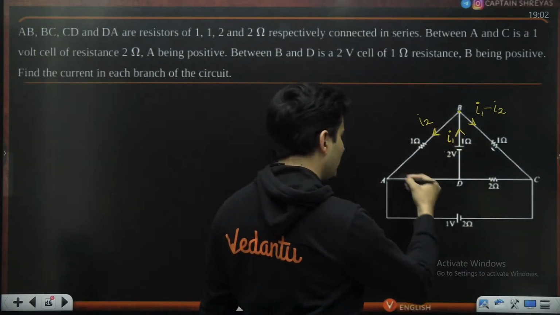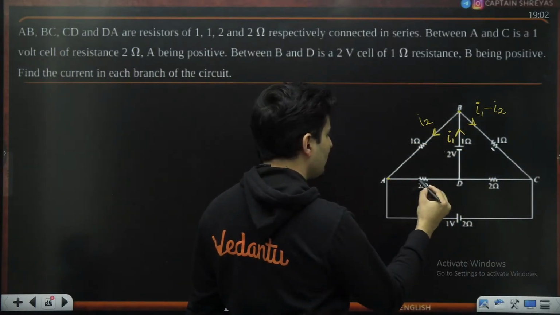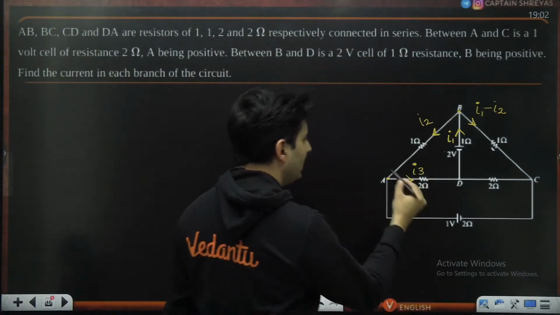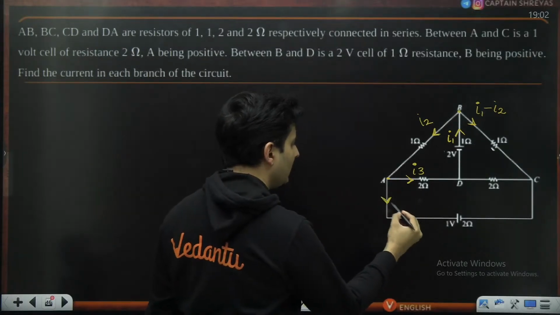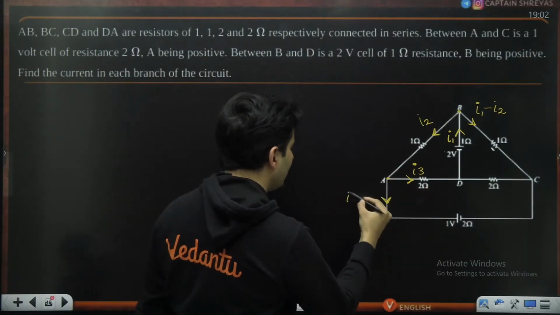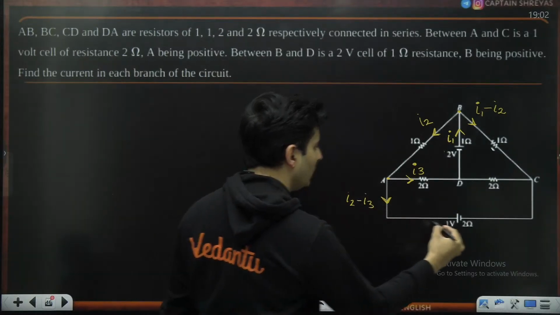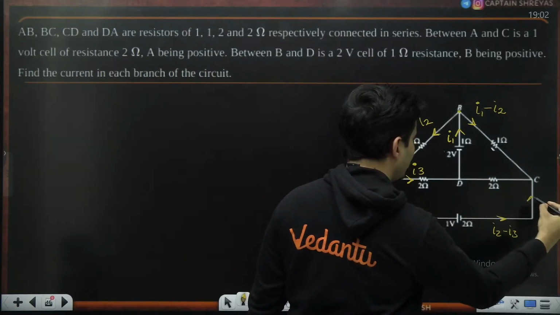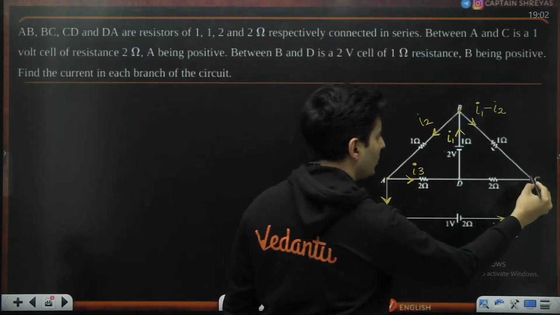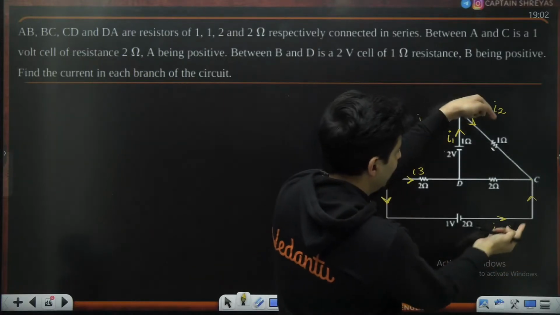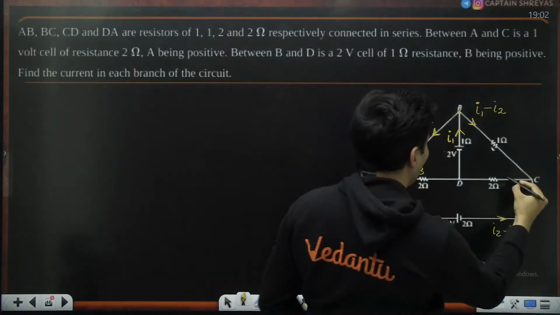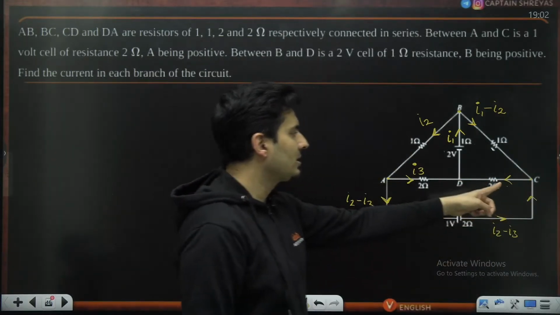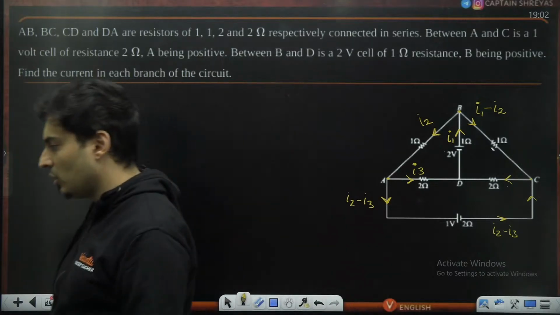So this I2 will again come over here. It will split here as well as here. Let's say here it is I3 current. At this junction, out of I2, I3 went here, so I2 minus I3 is going to go here. The same current will go over here also, I2 minus I3, until these two meet over here again. I1 minus I2, I2 minus I3. Think, what will be the current over here? Quickly, guys, at this particular 2 ohm resistor, I want the answer in the chat box.